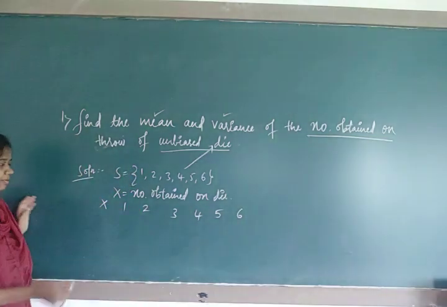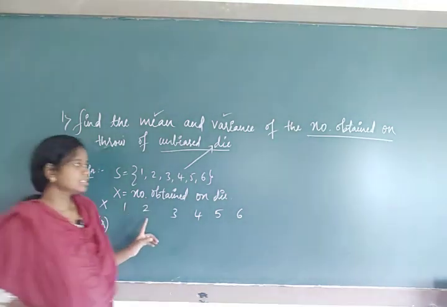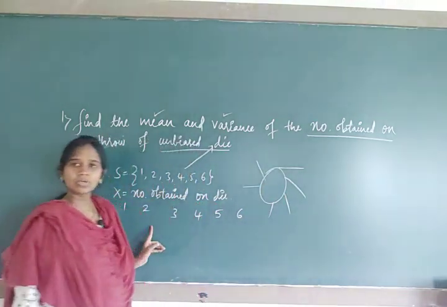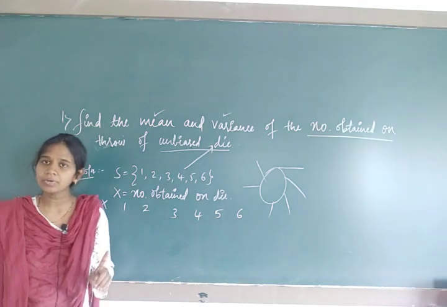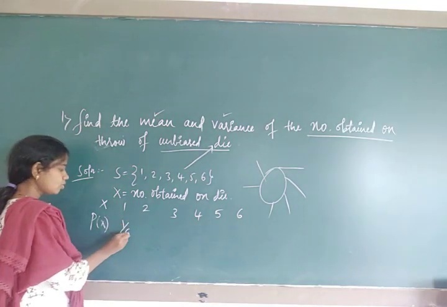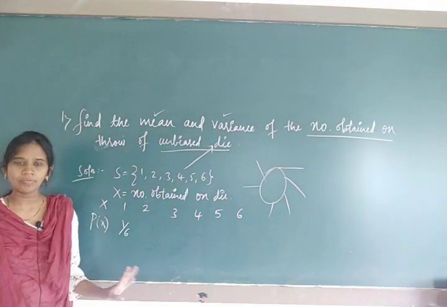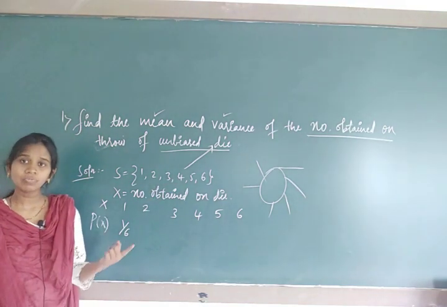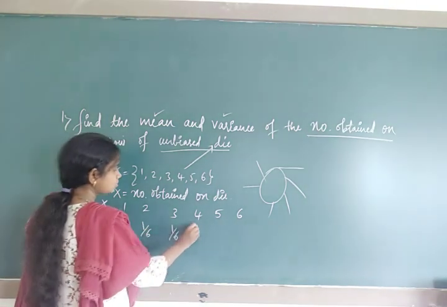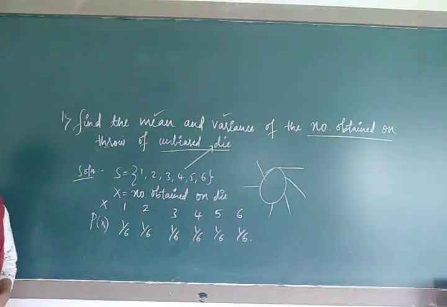Now correspondingly, when x is there, we are going to write the probability distribution also. This is our die with the 6 outcomes. So how many times will 1 come up on the die? Only 1 time. But what is the probability? It's 1 upon 6. 1 will appear only 1 time, divided by the total number of elements. Similarly, how many times will 2 appear on a die? Only 1 time. So write 1 upon 6. This is 1 upon 6, 1 upon 6, 1 upon 6 and 1 upon 6.